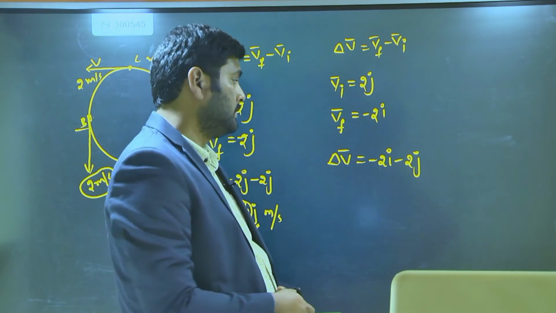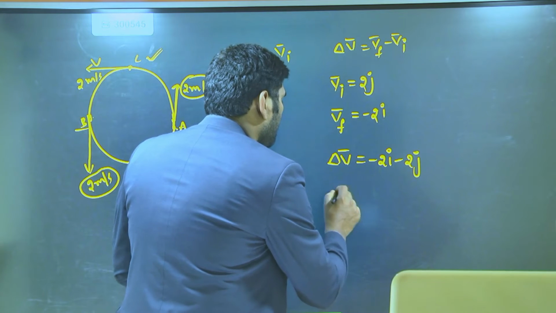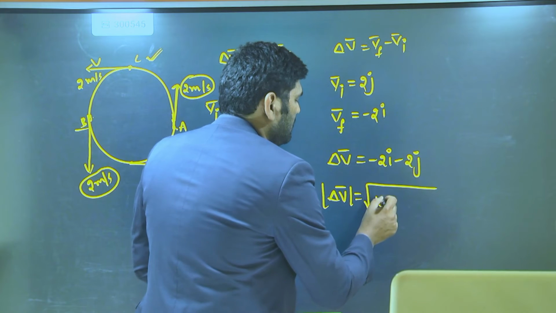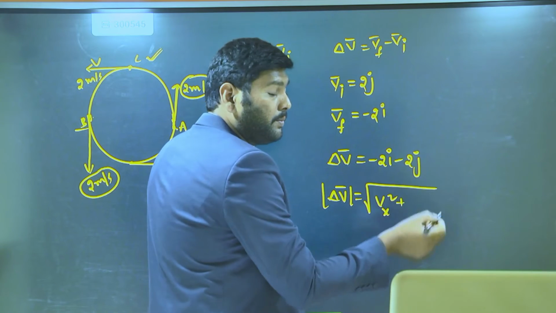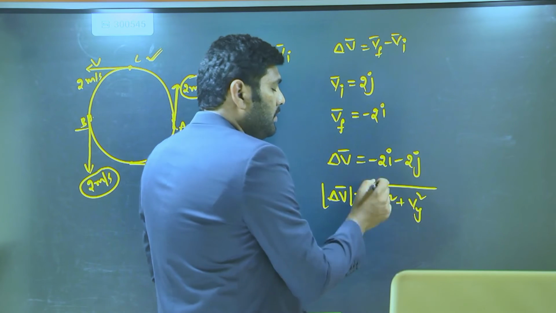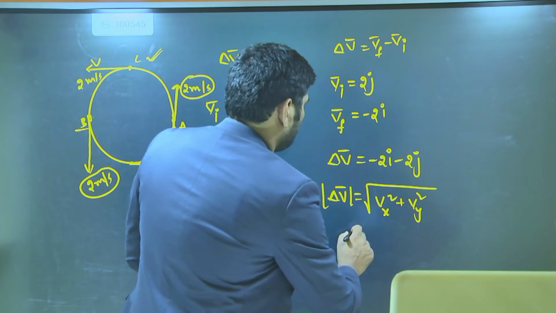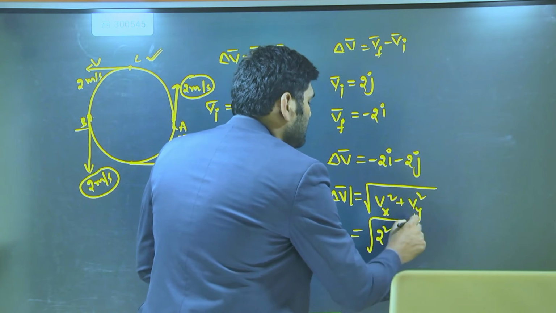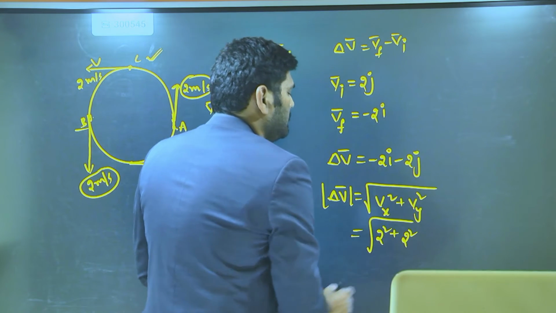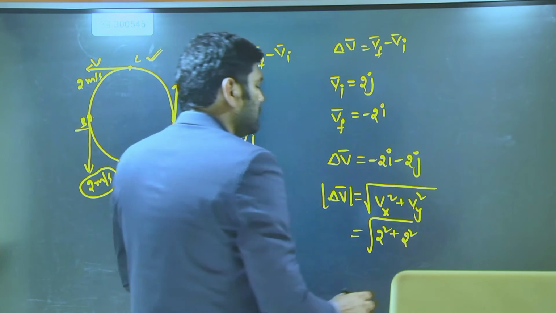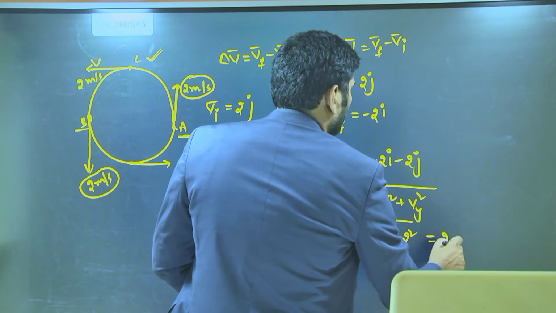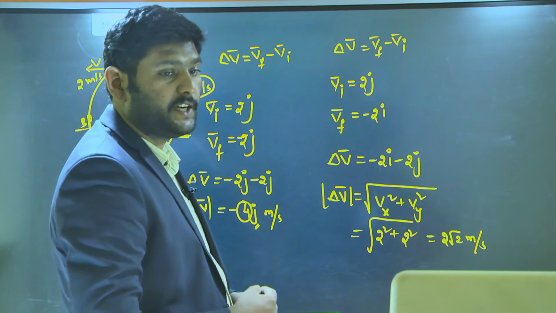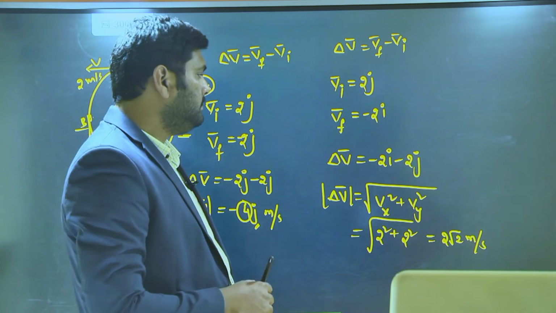I want the magnitude. How do you find the magnitude? Delta V is equal to the square root of Vx square plus Vy square. Vx square is 2 square, meaning the velocity in the x direction is 2. Velocity in the y direction is what? 2 only. Totally, 2 root 2 meter per second is your change in velocity. Understand? Note.